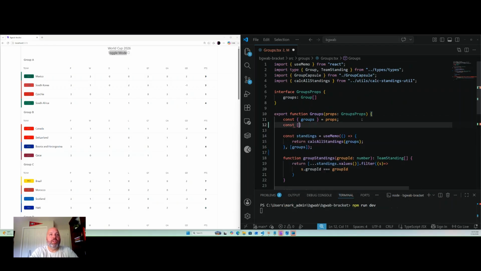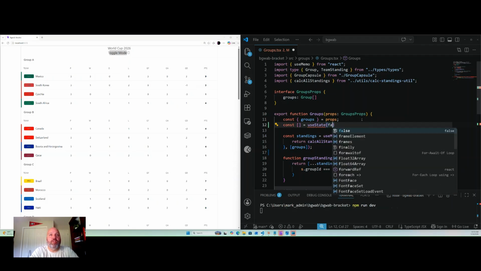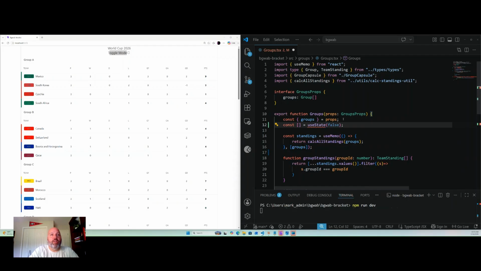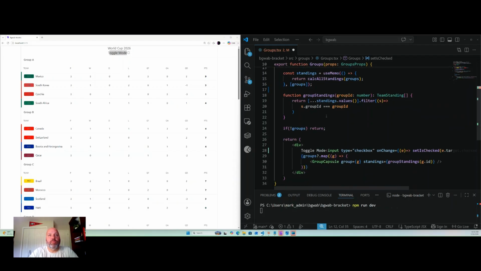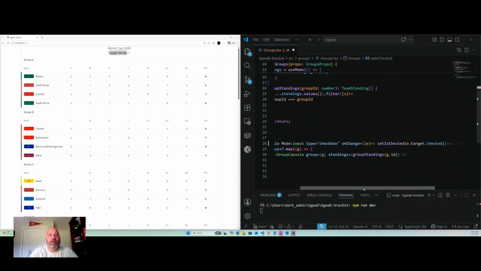What I need to do is create another hook, which is a useState hook. And what this is going to do is when this changes, this actually creates a side effect, which is the re-rendering of this component. So we're going to default it to false, and we're going to call this isChecked, and then have its accompanying function setIsChecked, like we named it below, right? So there we go. Now we have this all wired up.